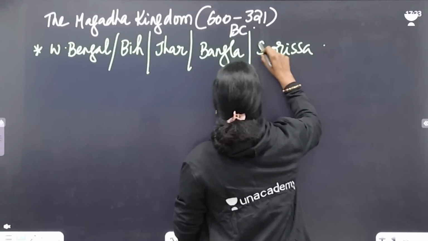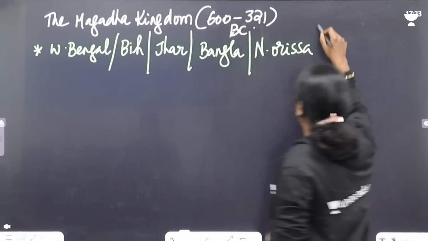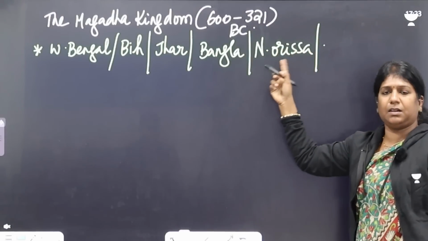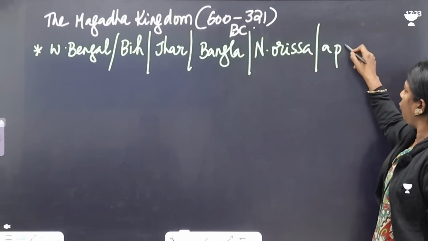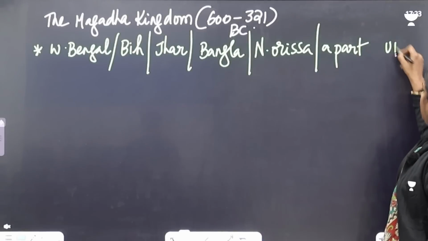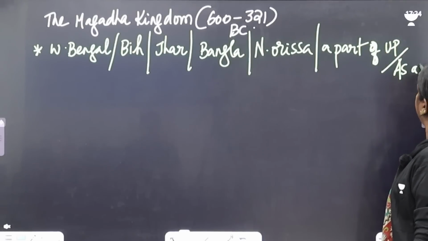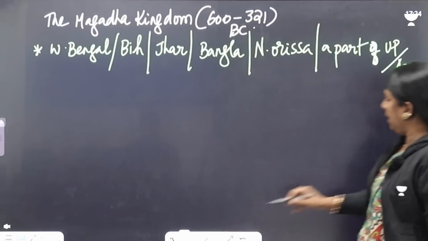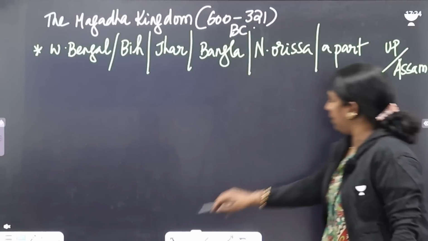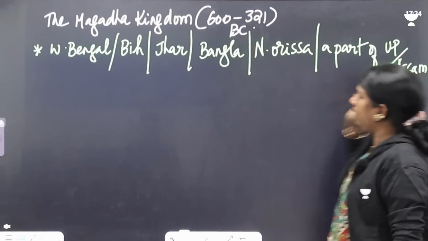South Orissa is Kalinga, so we'll take northern Orissa, southern Orissa is the Kalinga, then a part of UP, and a small part of Assam. This is what Magadha is.